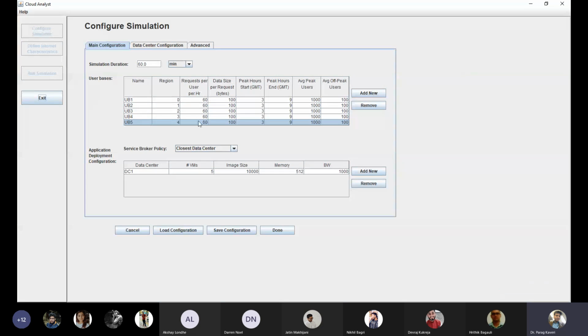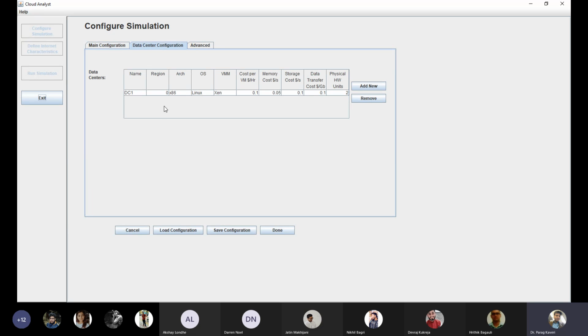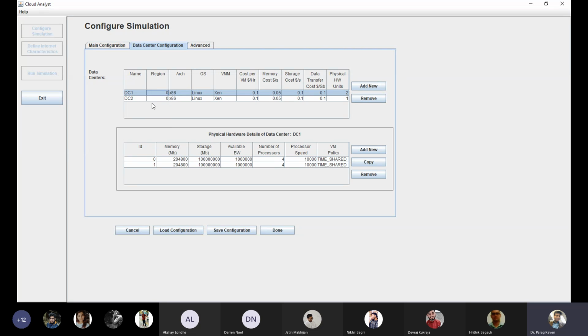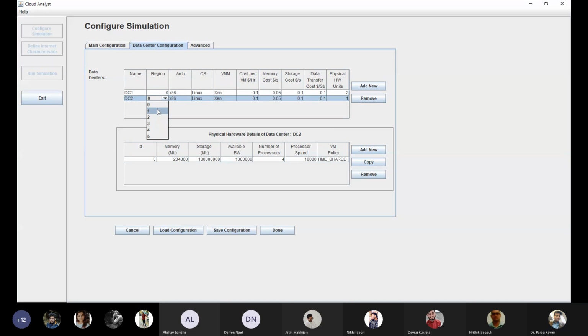Let us see more in configuration. We can also add data centers, but to add a data center we need to go to data center configuration. When we click on it, you can add one more data center. Now you have data center 1 at location 0 and data center 2 at a second location. You can keep all the data centers at one location or at different locations. I'll add 2 data centers now. I can add more, but I will add only 2.